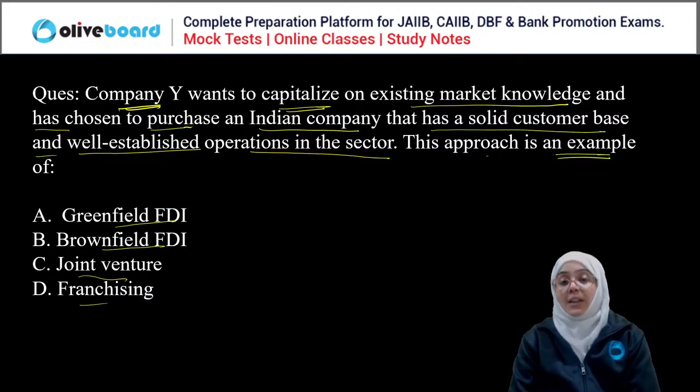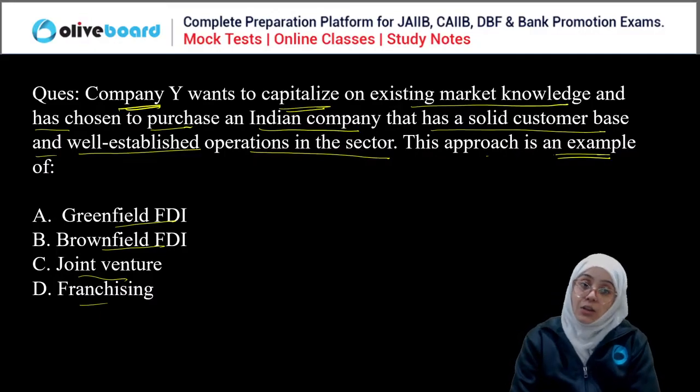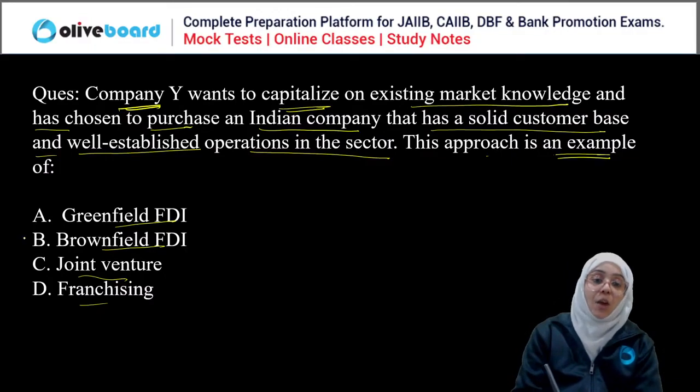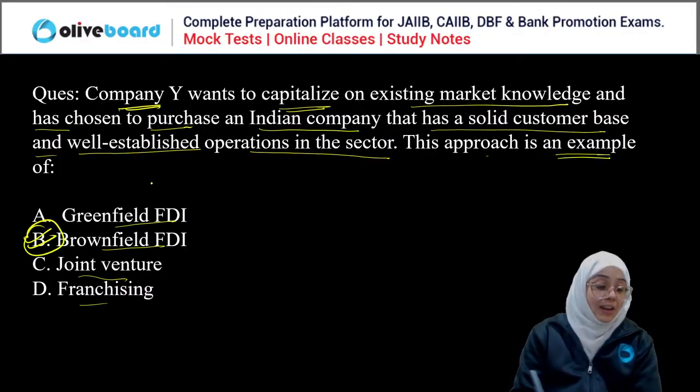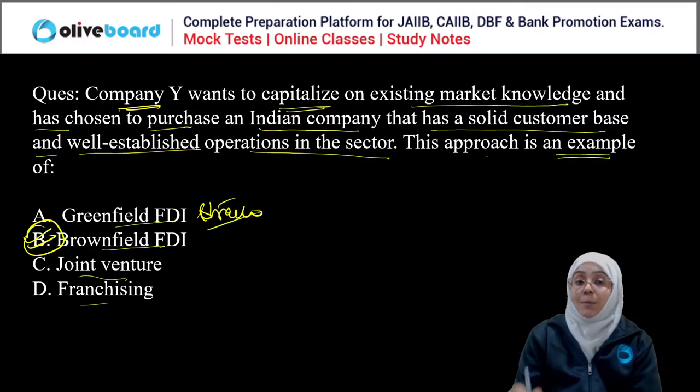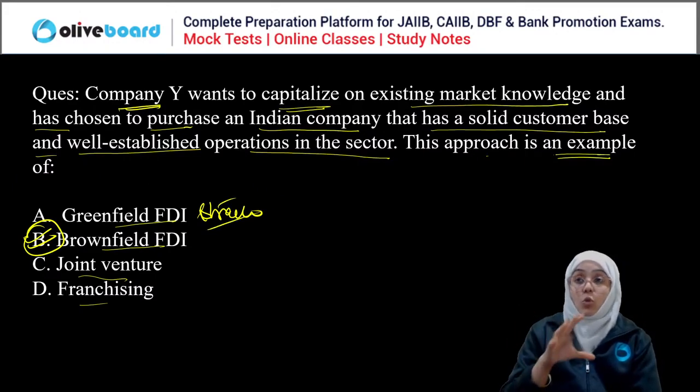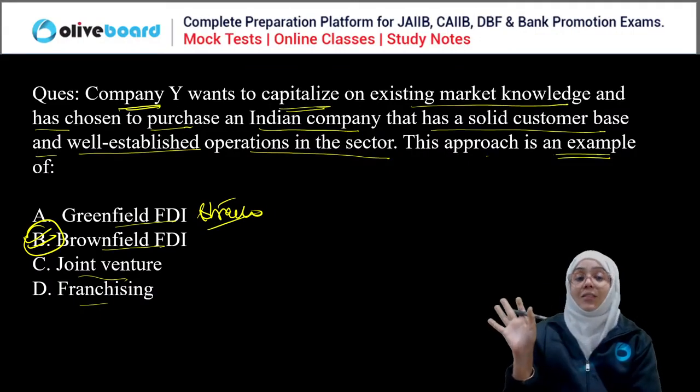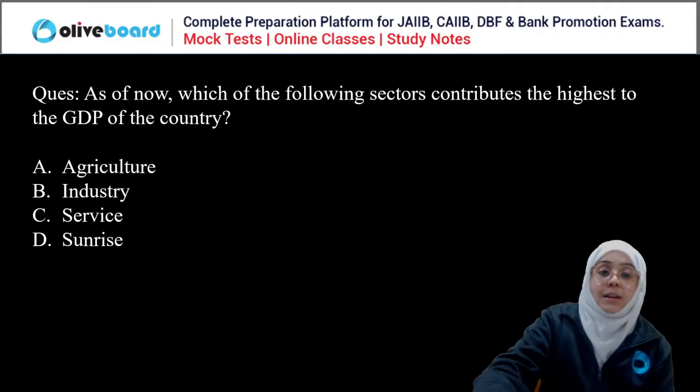Company Y wants to capitalize on existing market knowledge and has chosen to purchase an Indian company that has a solid customer base and well established operations in the sector. So, this approach is an example of what? Obviously the brownfield FDI. Greenfield FDI is everything from scratch. Brownfield FDI means purchasing a company where you don't have to build everything from scratch. Brownfield FDI. Good. Next question.